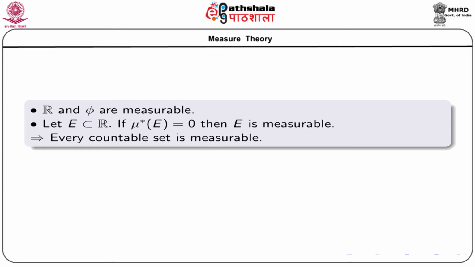Now, when we consider a countable set, I can write it as a sequence, say x n, which in turn can be written as the union of singleton sets x n.